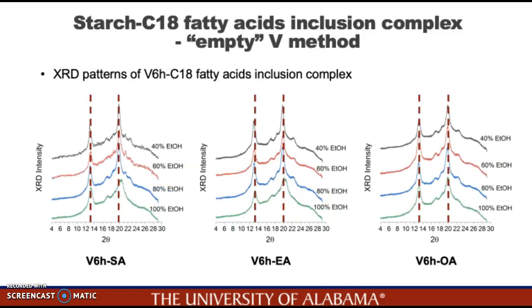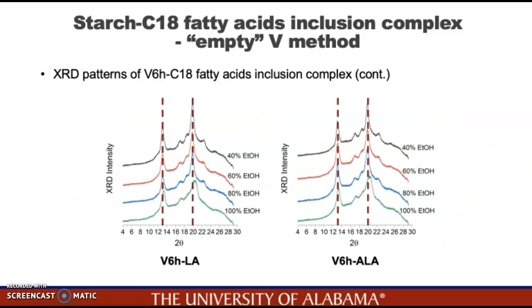Then the formed V-type inclusion complexes were characterized by XRD. From the figure, we can see that stearic acid, elaidic acid, and oleic acid inclusion complexes all showed characteristic V-type peaks at 13 degrees and 20 degrees, which indicate the formation of inclusion complex in a V6 type structure.